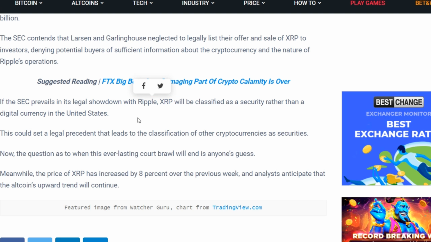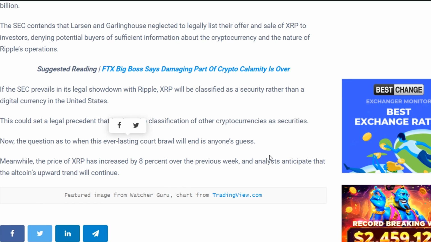If the SEC wins its legal standoff with Ripple, XRP will be classified as a security and not as a digital currency in the United States. This may create a legal precedent that will lead to the classification of other cryptocurrencies as securities. Now we can only guess when this eternal judicial fight will end. Meanwhile, the price of XRP has increased by 8% compared to the previous week, and analysts expect the altcoin's uptrend to continue.